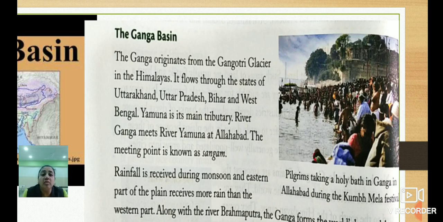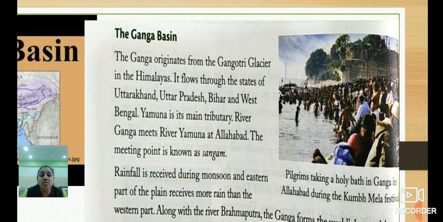It flows throughout the states of Uttarakhand, Uttar Pradesh, Bihar and West Bengal. See, starting from the Gangotri glacier, it flows through which states? Uttarakhand, Uttar Pradesh, Bihar and West Bengal, right? Then Yamuna is its main tributary. River Ganga meets river Yamuna at Allahabad. The meeting point is known as the Sangam.